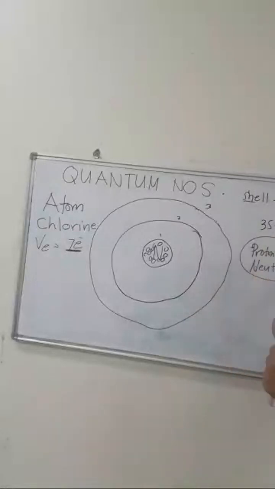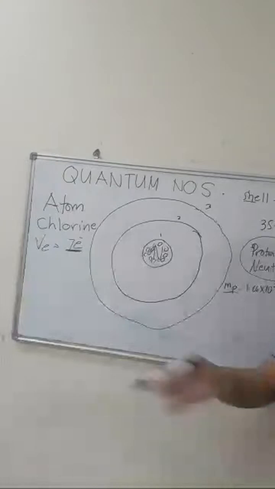If you recall from our chemistry, the mass of a proton is 1.66-something times 10 to the minus 27 kilograms. We are talking about the mass of the proton, not the atomic mass.